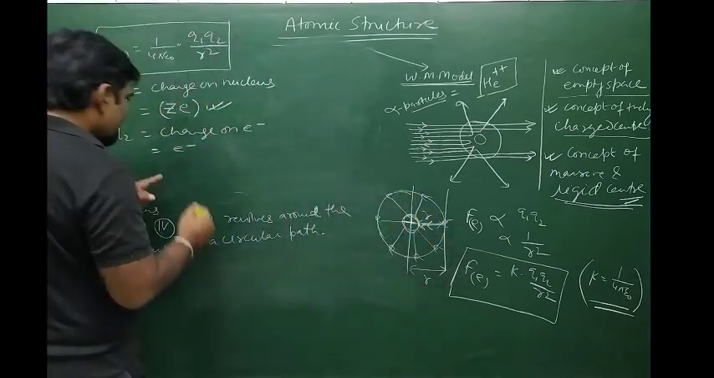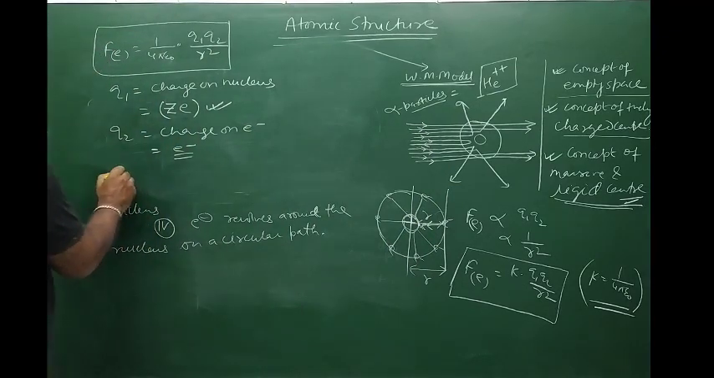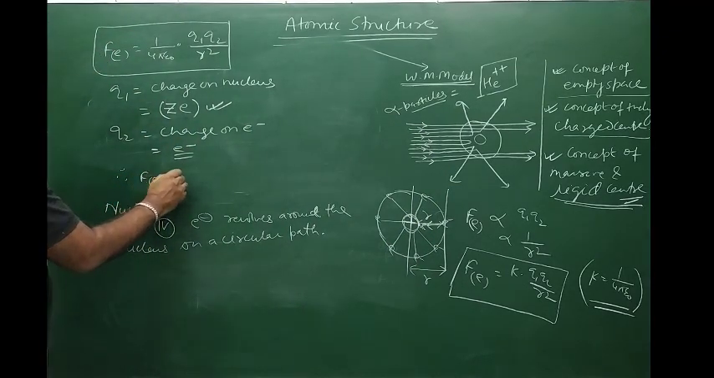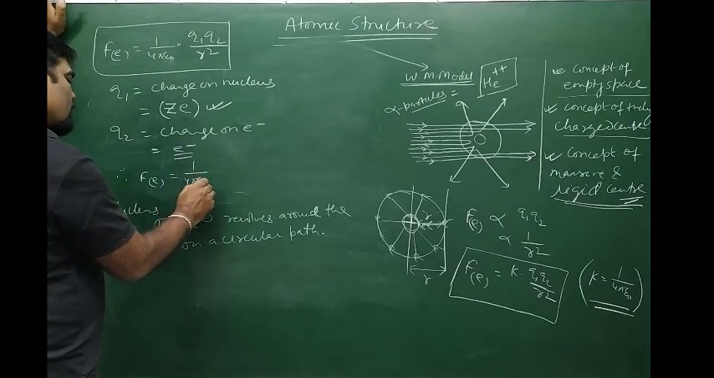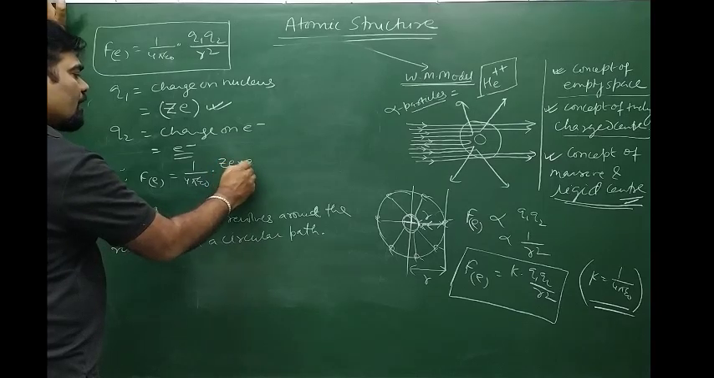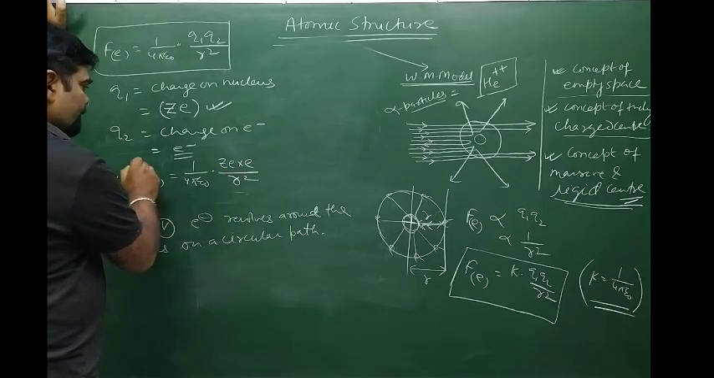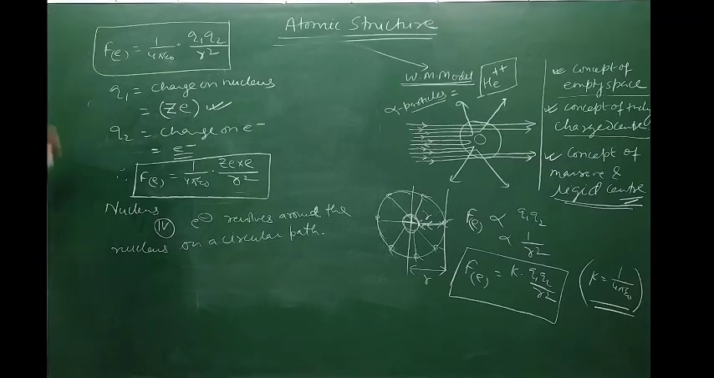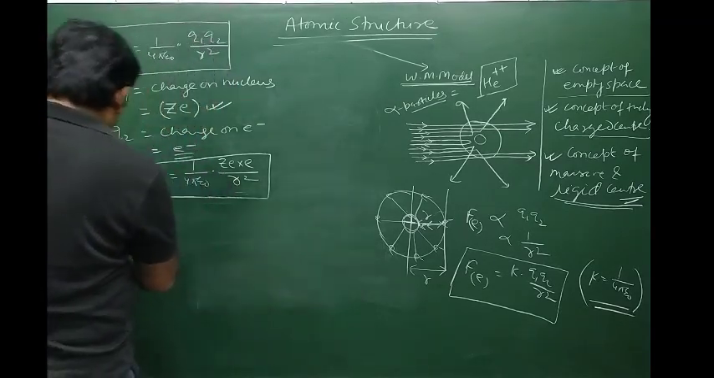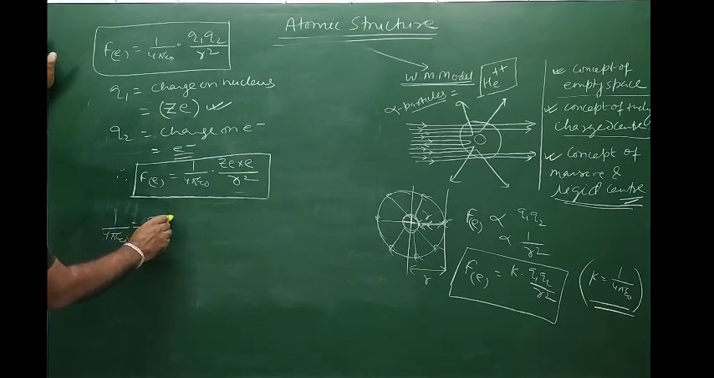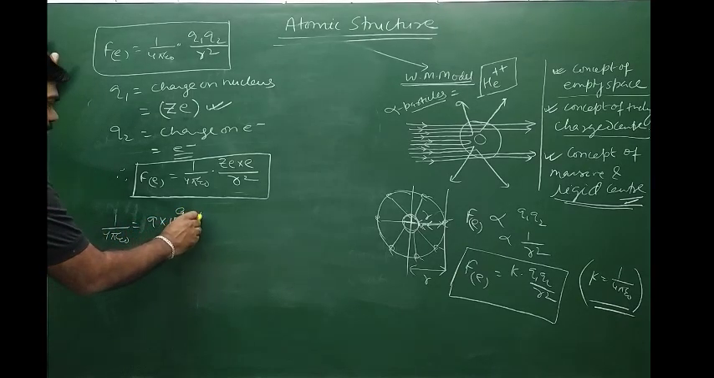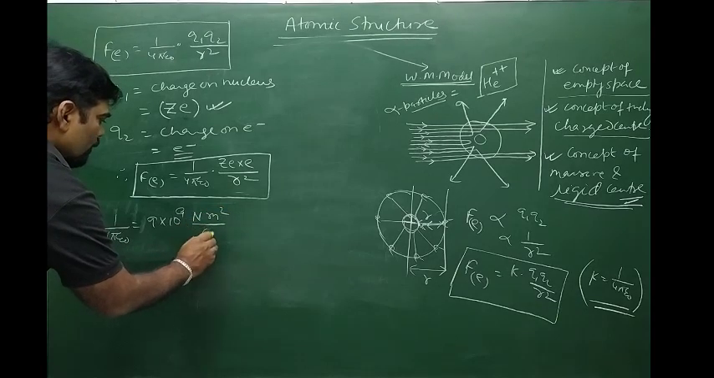On each electron, the charge is e. Therefore we can say the electrostatic force of attraction between the nucleus and each electron will be 1 by 4 pi epsilon naught, Ze into e, divided by r square. Again, the value of 1 by 4 pi epsilon naught, if we calculate, is equal to 9 into 10 to the power 9 Newton meter square by Coulomb square.